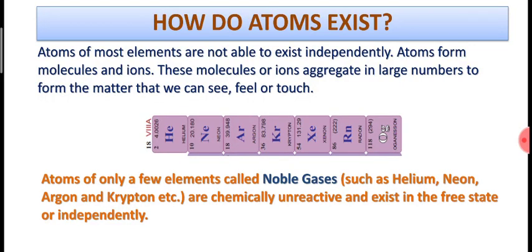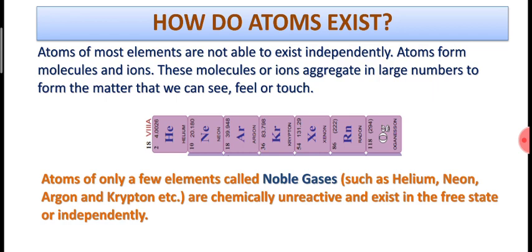I am Ravi Verma and in this video we will be discussing the next topic, that is how do atoms exist. This video is from chapter number 3, atoms and molecules, and we have already discussed what is an atom, what is atomic mass and what is atomic mass unit. Now this is a question: how do atoms exist?